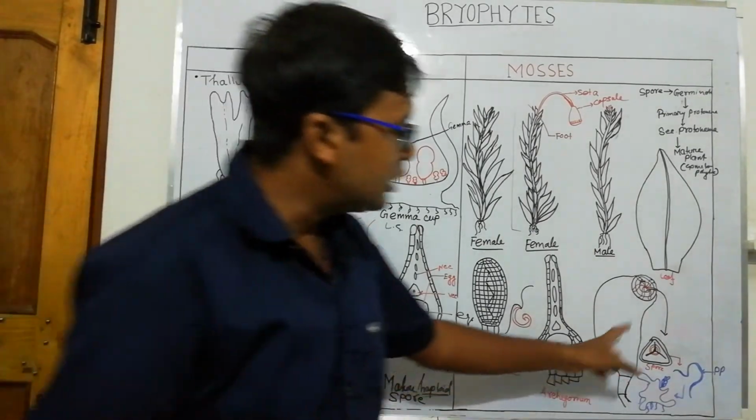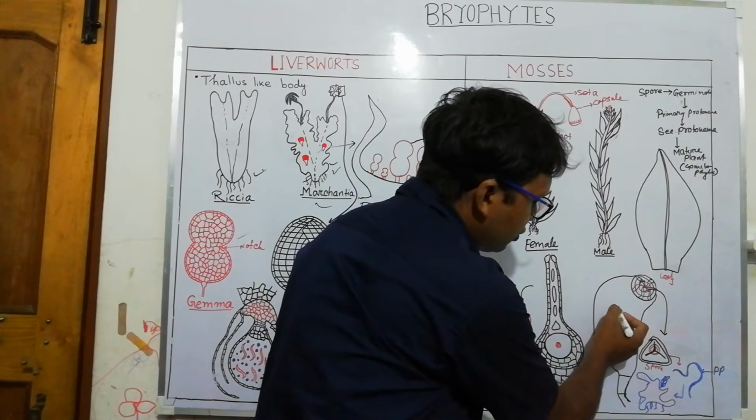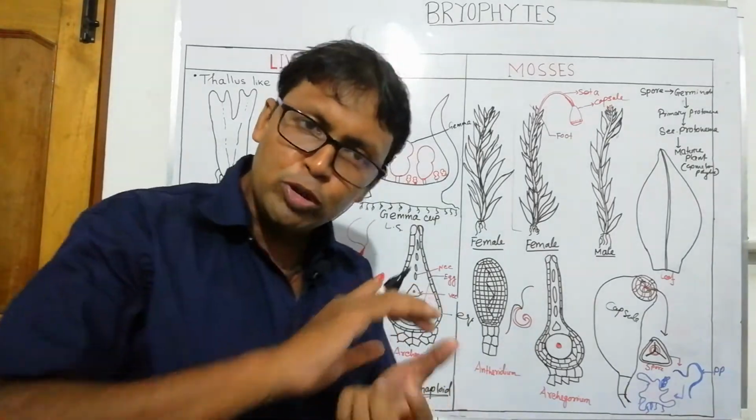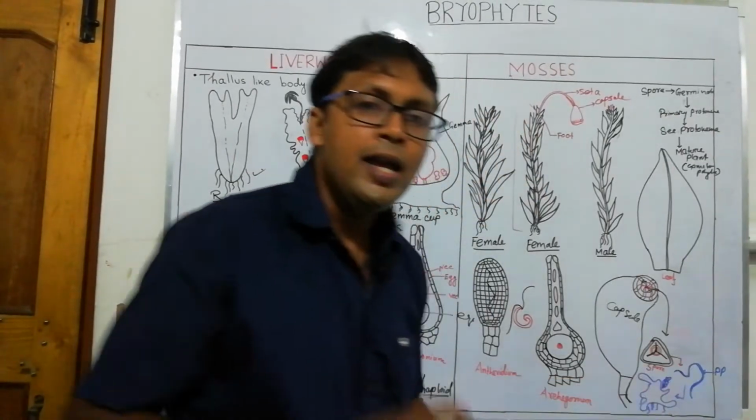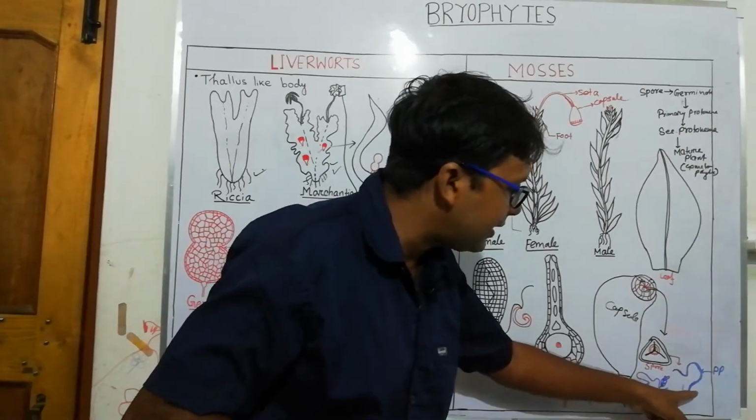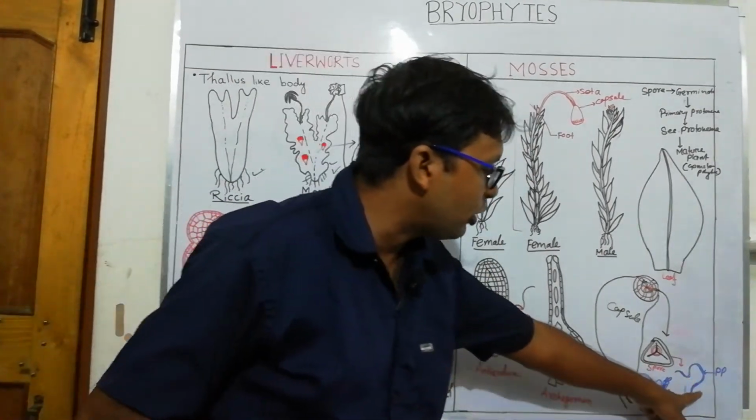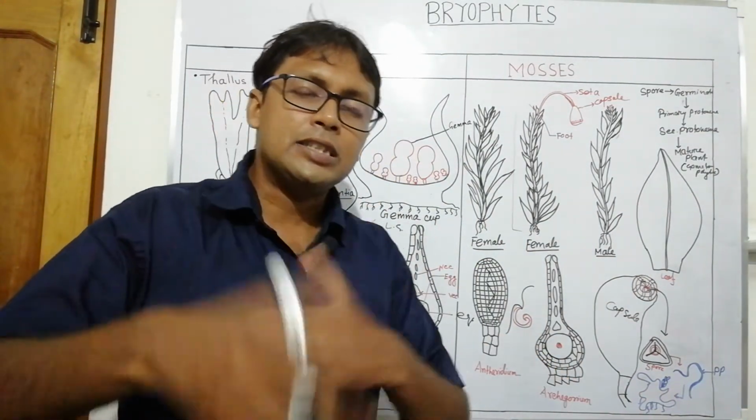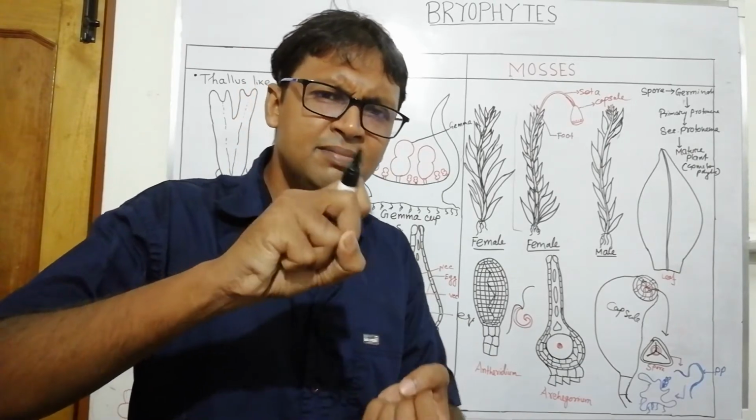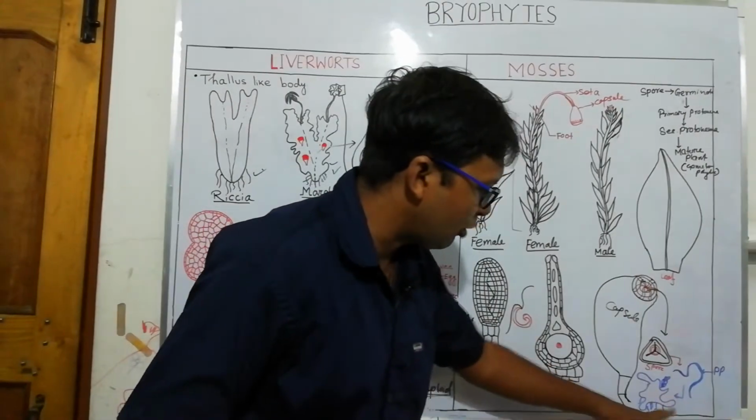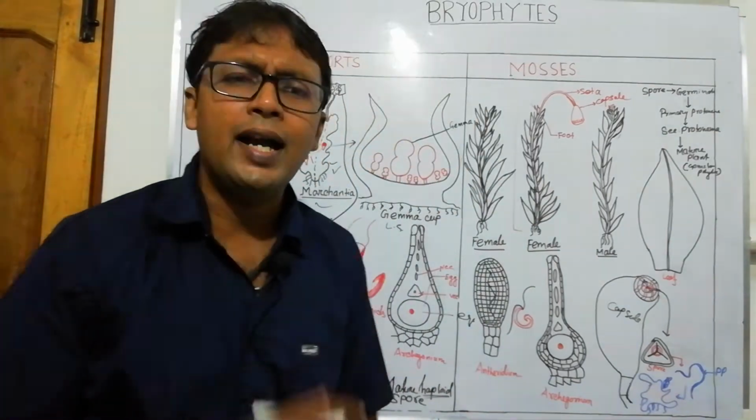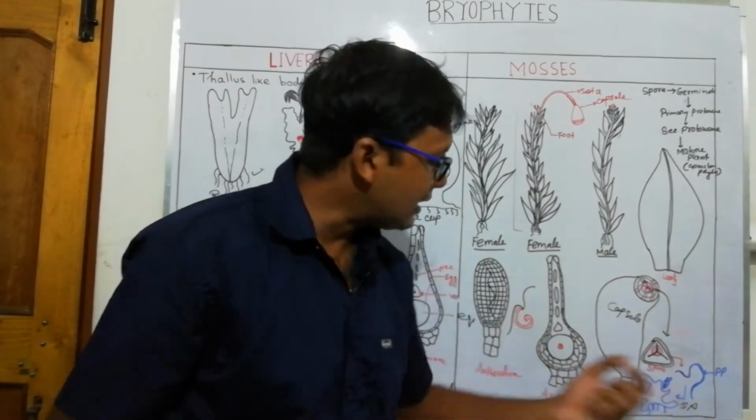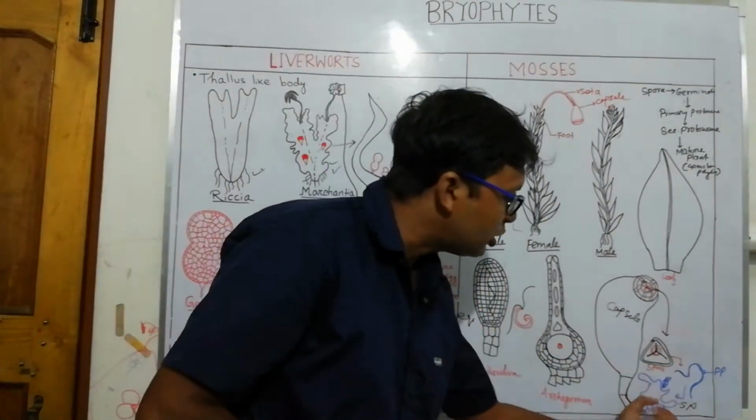But in mosses, a spore is released from the capsule, and after release the spore germinates to produce the primary protonema, a filamentous structure. This primary protonema gives rise to the secondary protonema, whose cells divide and form a thalloid structure. This secondary protonema is very important, and it has rhizoid-like structures for absorption of mineral nutrition.